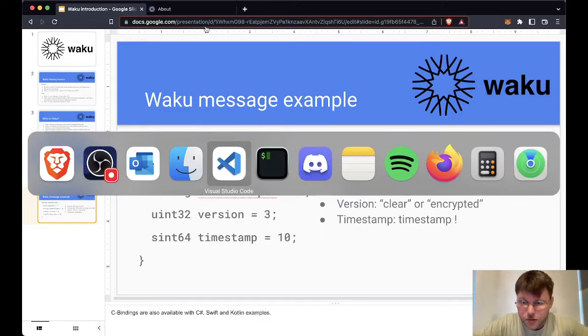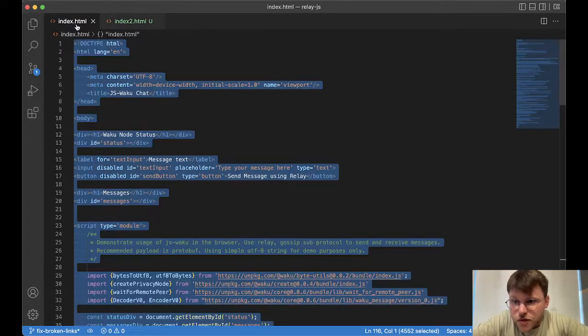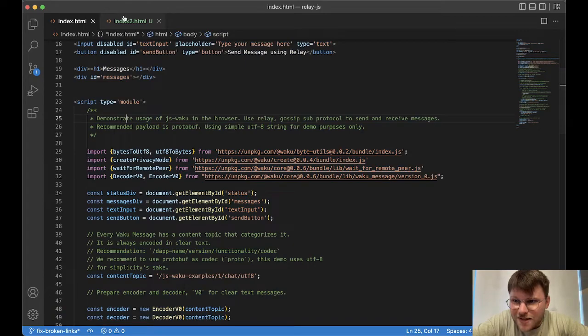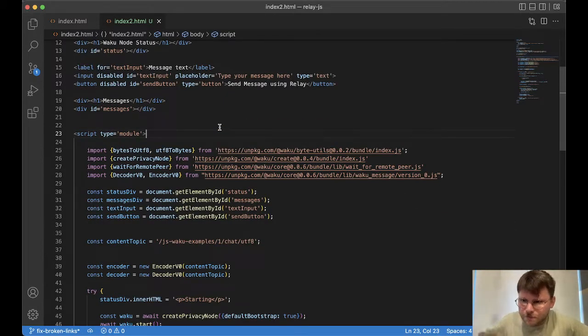So we're gonna hop over to Visual Studio Code here. I will link this relay.js where it is in GitHub down in the description. I have the version here with all the comments, but I decided to take them out just because I wanted to go through the code myself, just make sure I understand it without the comments telling me what's going on.